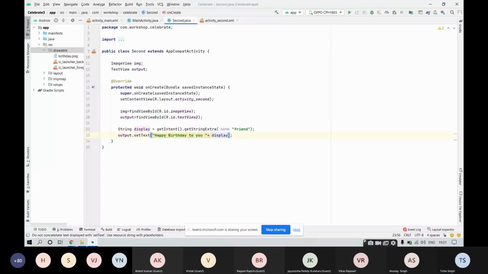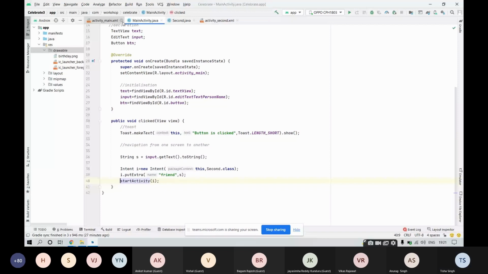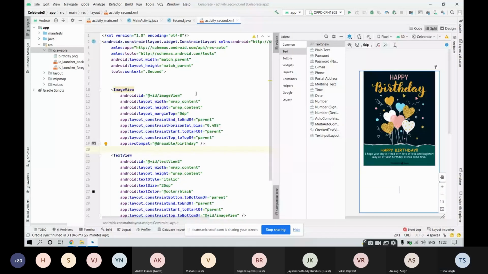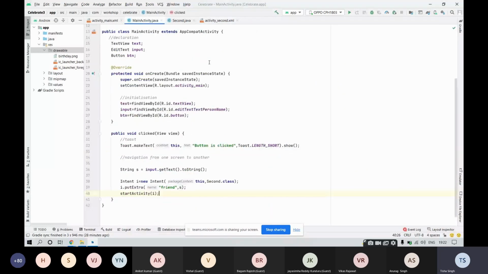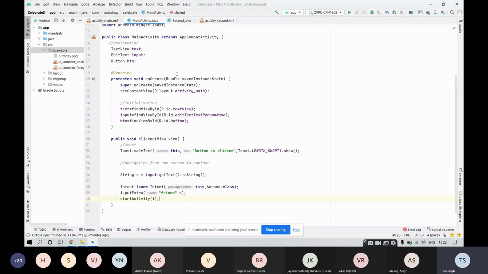So now we have received the text over here, we have displayed the text over here, and we have written everything that was required for our application. Fine. So I hope that all of you were able to follow me up to this point of time. If any one of you is facing any error, do refer to the code. I'm showing it to you. If you're not understanding anything or if you have any logical or conceptual doubt, do ask it, because the code is completed and we are entirely ready to run our application now.